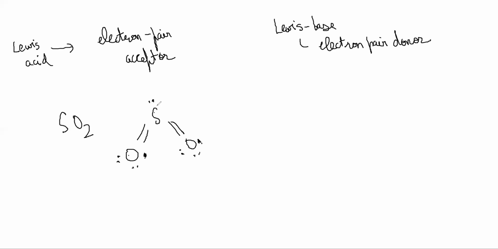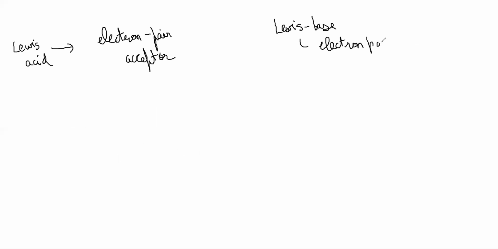One second. We can make a single bond instead of a double bond. No, so wait one second. I'll just rub this off. SO2, if you try to make it with an electron pair donor, S, O, O, and you have 6, 6, 6 valence electrons, so 18, 4, 2, 14, and like this. 12 are gone and one of them is here, right?